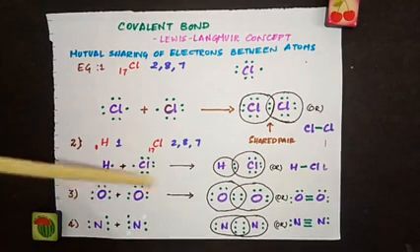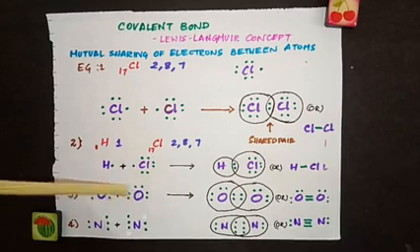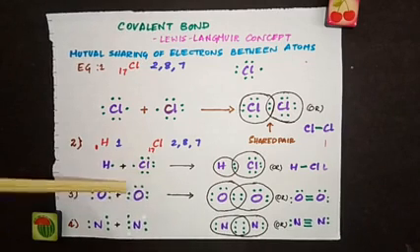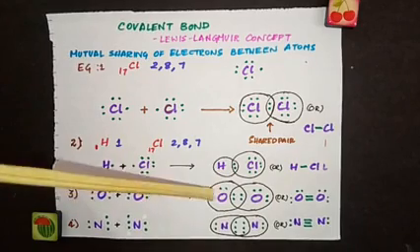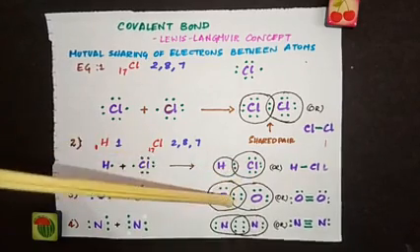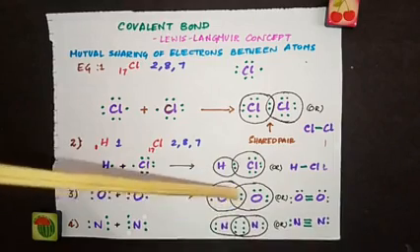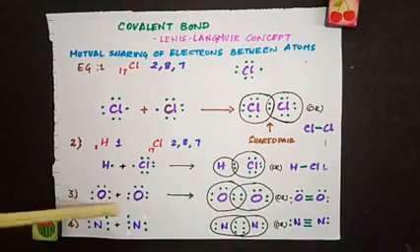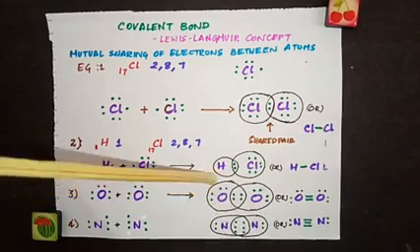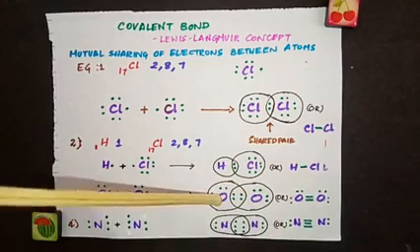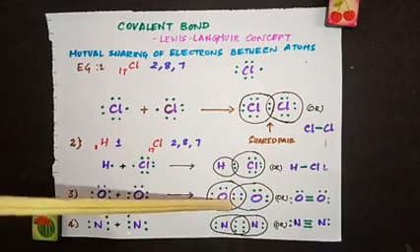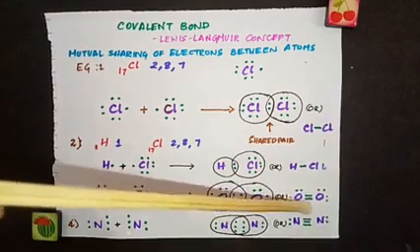So both the oxygens are going to share 2 pairs of electrons, which means 4 electrons are shared. 2 electrons from this oxygen and 2 electrons from this oxygen. See, in the shared part, 4 electrons are there. The remaining electrons which are not shared are written over here. So between these 2 oxygen atoms, 2 pairs of electrons are shared. So O=O, a double bond.